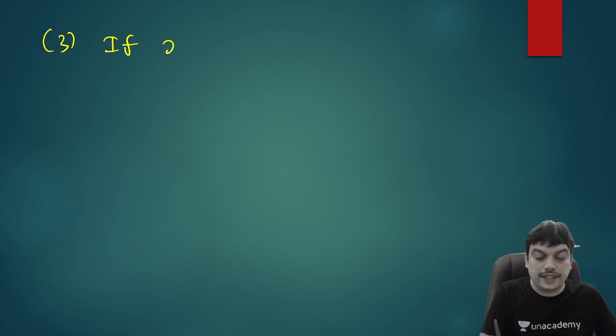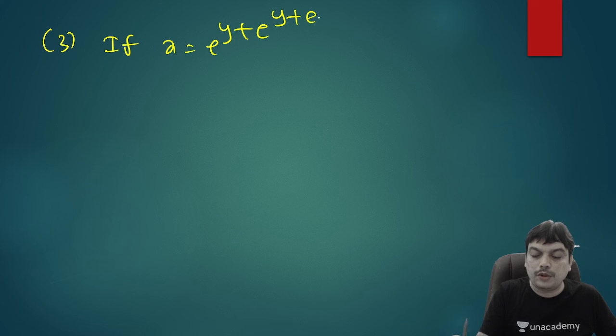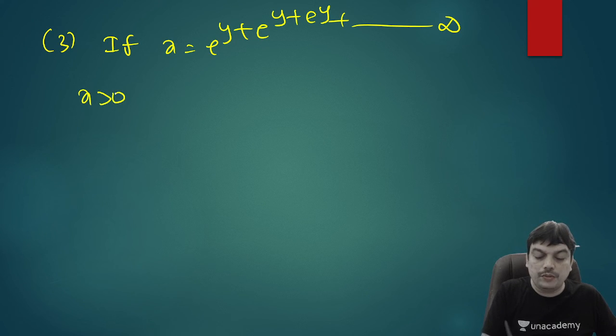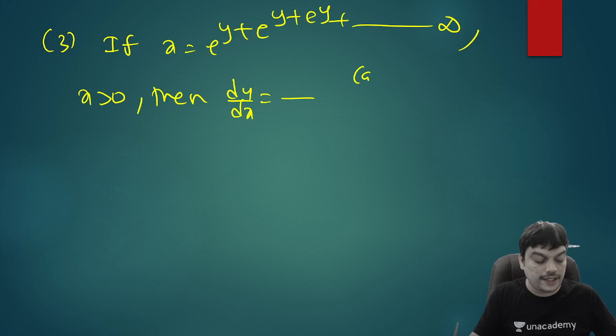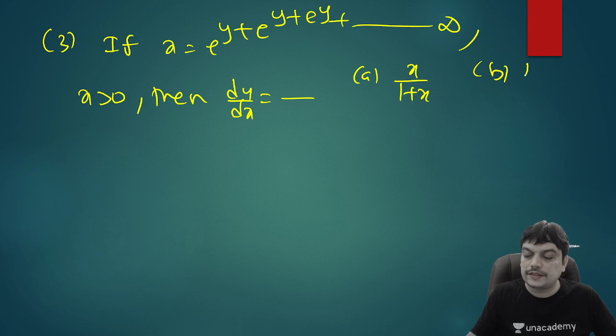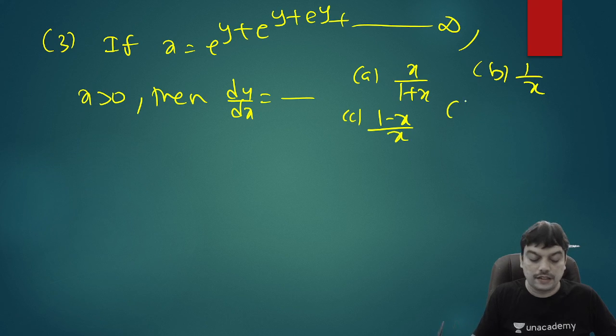If x is equal to e power y plus e power y plus e power y and so on up to infinity, where x is greater than 0, then you need to find out dy by dx. The options are x by 1 plus x, 1 by x, 1 minus x by x, and 1 plus x by x. These are the options.